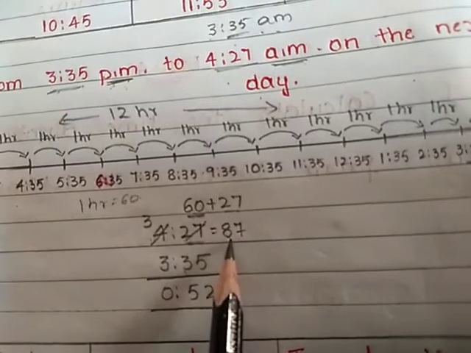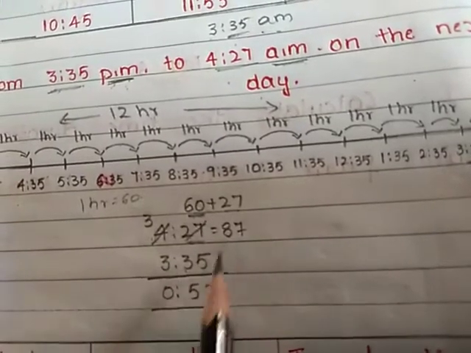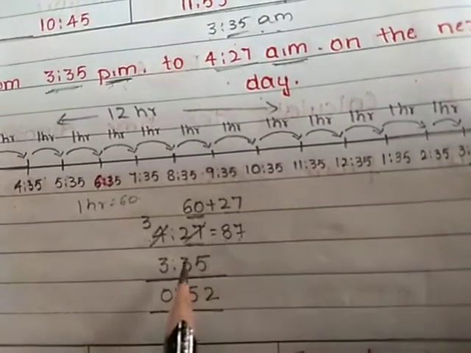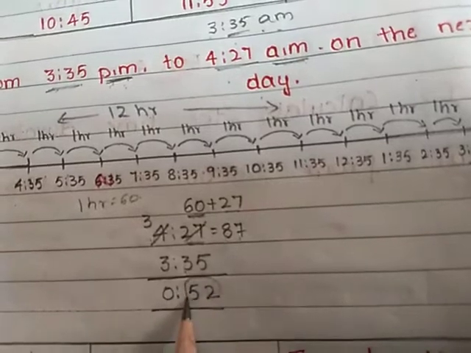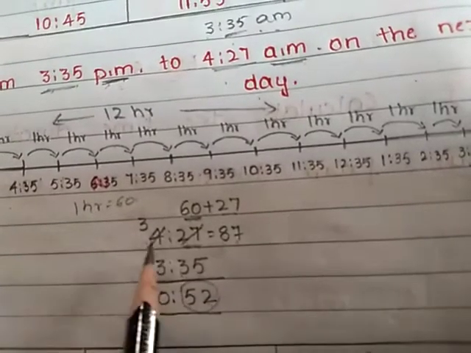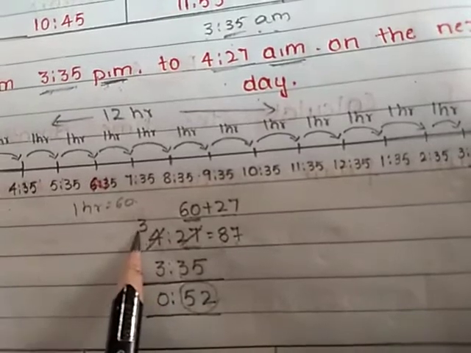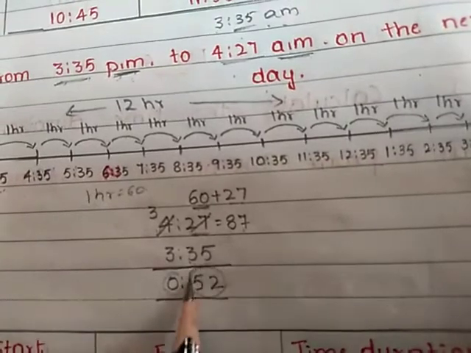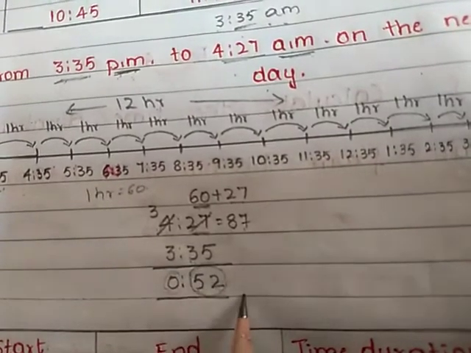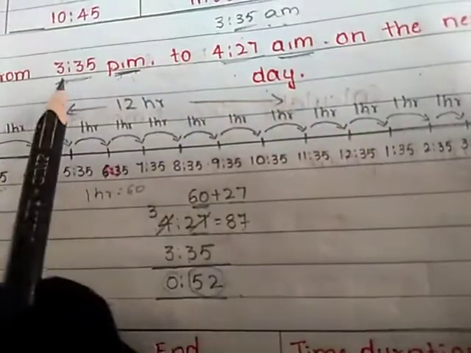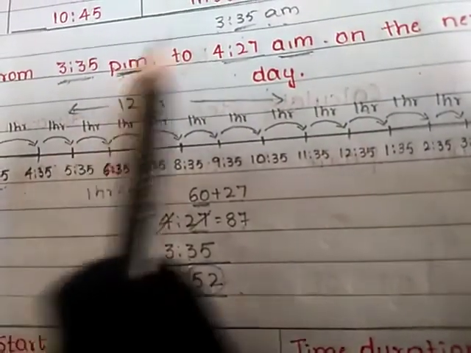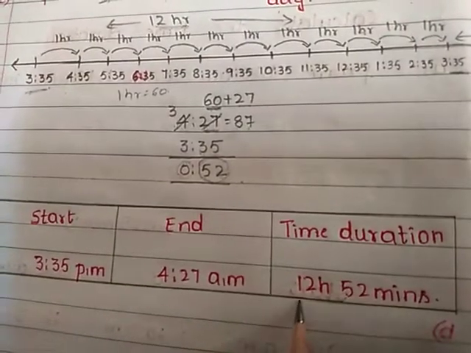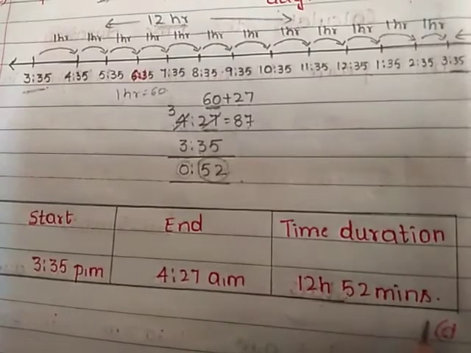So we have to subtract 35 from 87. 7 minus 5 gives you 2. 8 minus 3 gives you 5. So our minutes we got, that is 52 minutes. Here what is left over? Remaining 3. 3 hours minus 3 hours gives you 0. So our minutes we got is 52 minutes. How many hours did we get? 3:35 p.m. to 3:35 a.m. it is 12 hours. So our time duration is 12 hours 52 minutes.